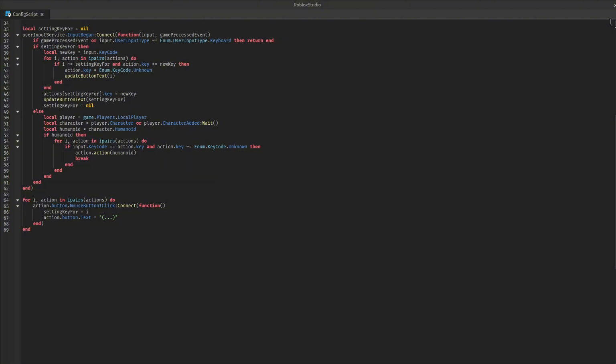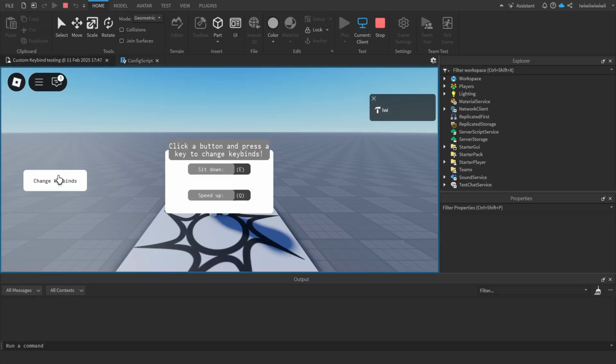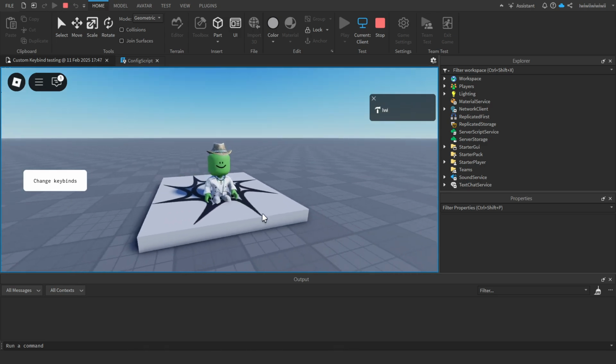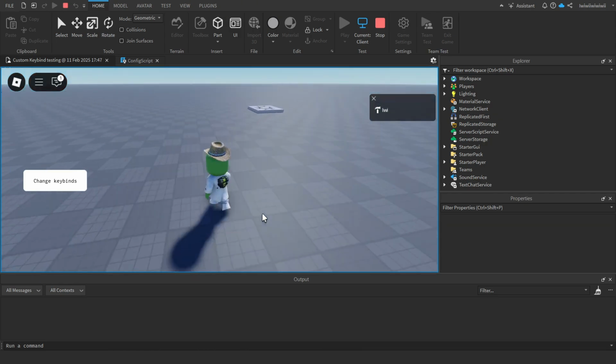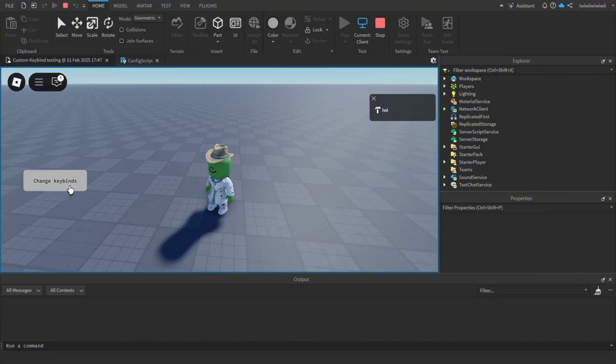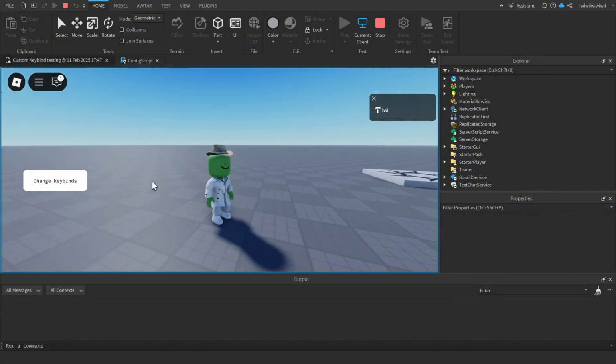Now we can test our code. We can now see that we are able to perform the actions when the specific key is pressed. And we can change that key bind to whatever key we want.